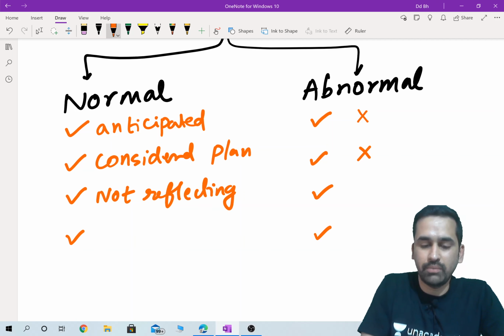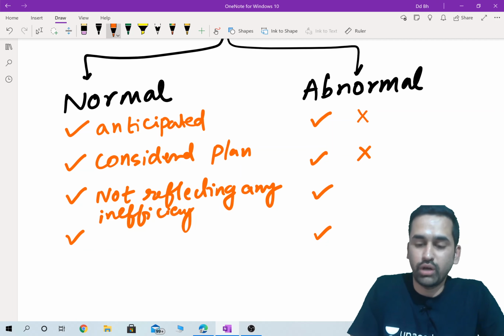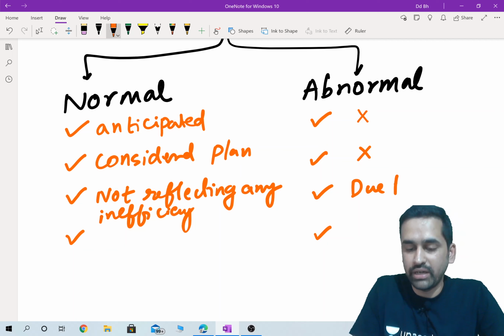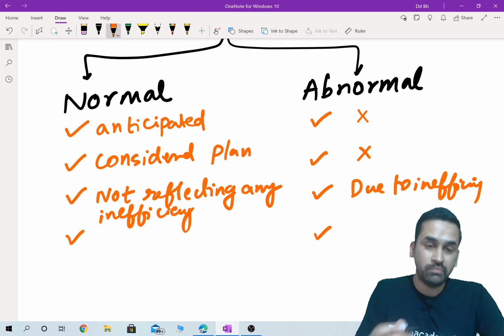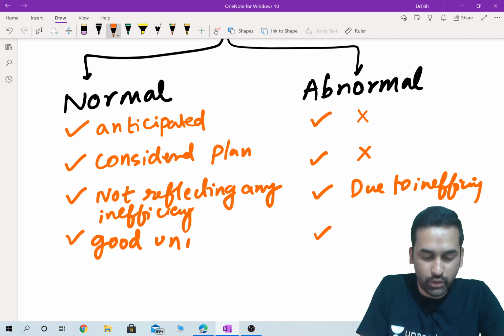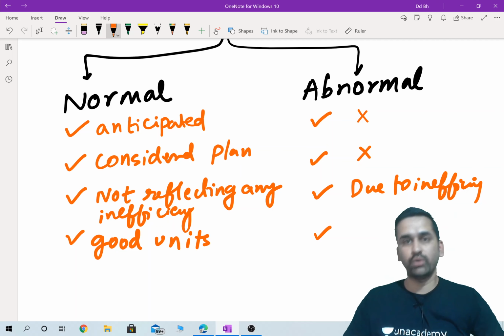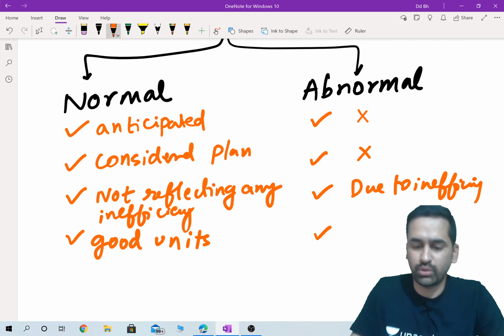It is part and parcel of activity. But abnormal idle time is definitely due to one or the other inefficiency. Normal time cost will be recovered by good units. Abnormal idle time cost cannot be recovered by good units. Basically, you cannot charge it to the customer.